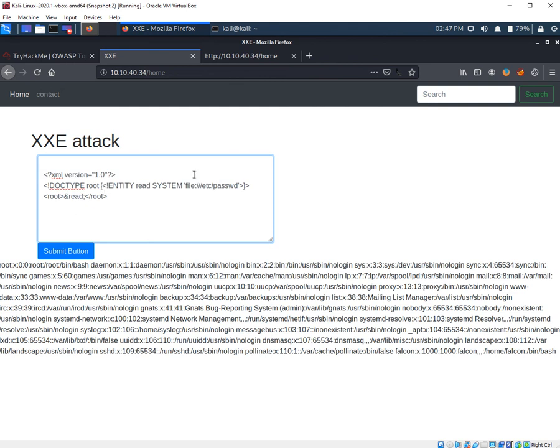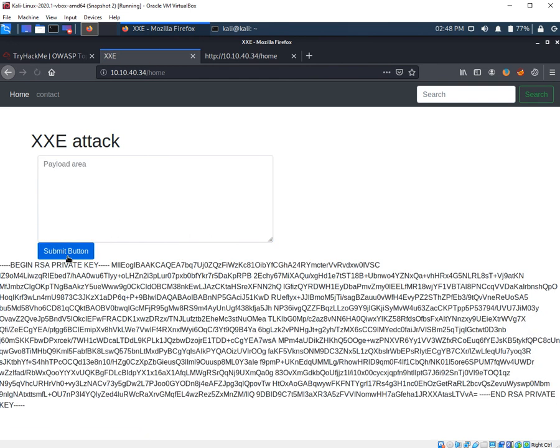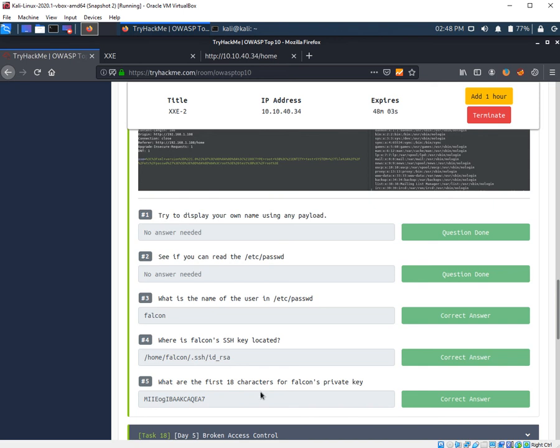What we have to do is just change the path here, nothing else. Our path is home, then inside falcon, and we have a .ssh directory with id inside. What we have to read is id_rsa, so let's submit it, and we have the RSA private key. You can take the first 18 characters of this RSA key, paste them here, and you will get your answer.